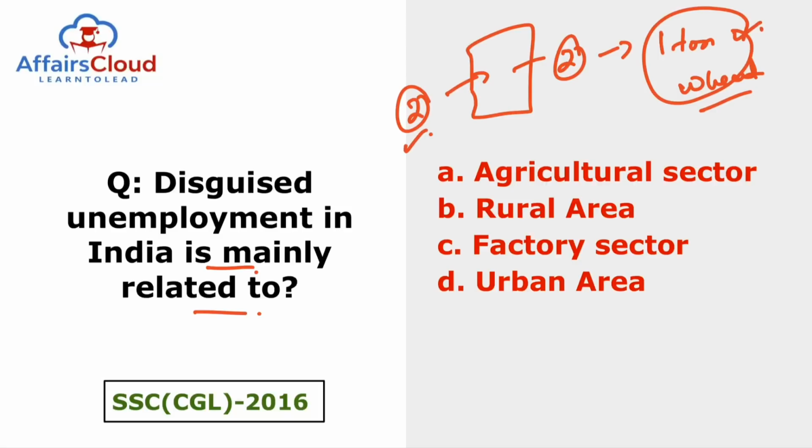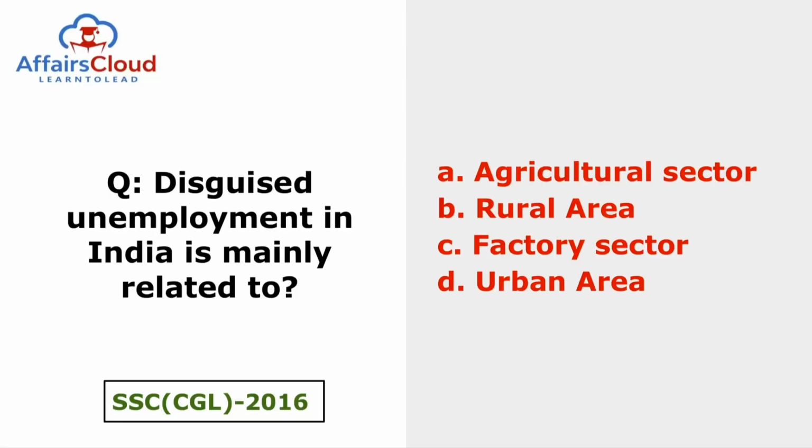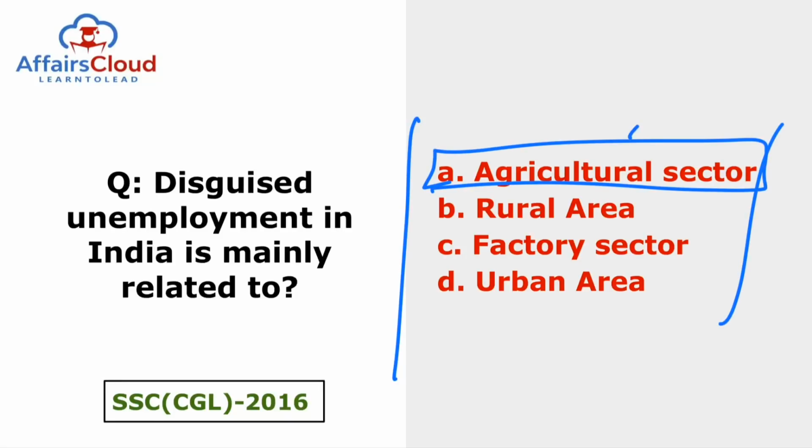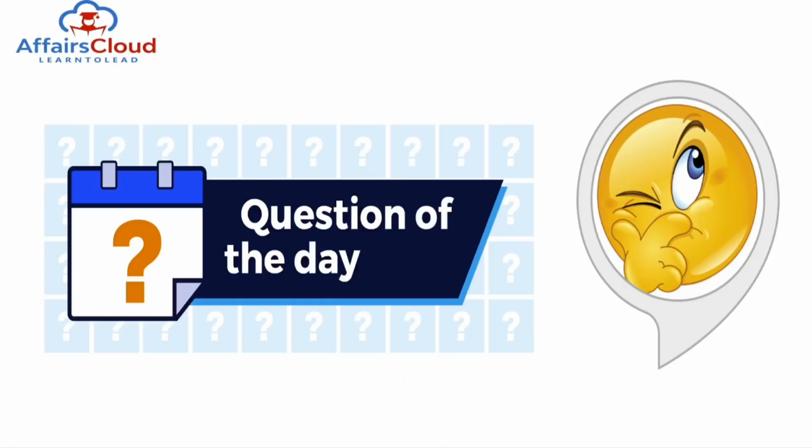So these two people who joined seem to be employed, but they are unemployed. That is why this is known as disguised unemployment. And it is more in which sector? It is more in the agriculture sector, because about 56 to 58% of people depend on the agriculture sector. So there is disguised unemployment in the agriculture sector.